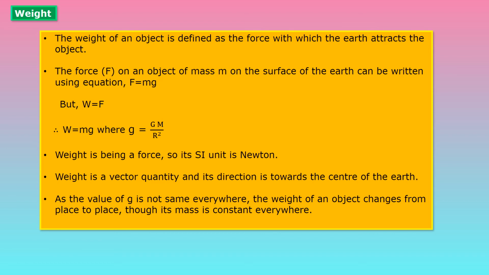As the value of g is not the same everywhere, the weight of an object changes from place to place, though its mass is constant everywhere. So the weight value is not the same everywhere because weight is mass into gravitation, that is g. This gravitational acceleration value is not the same everywhere, so the weight value is not constant. Okay children, I hope it is clear to you.